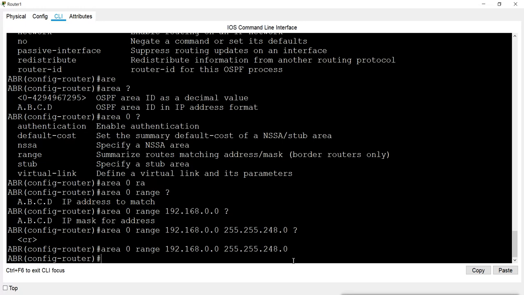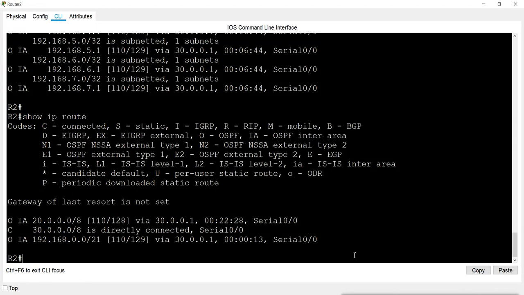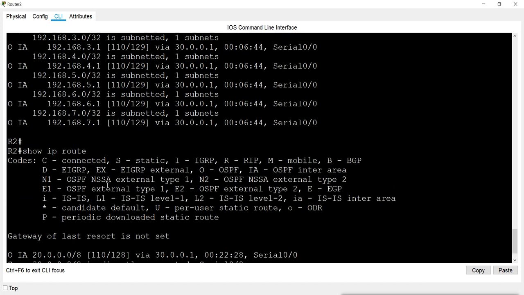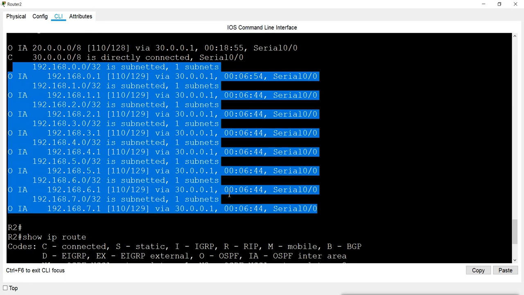Now when you check router 2, and run the show ip route command, what I get here is this network 30 is already connected, 20 is coming from the other side. Now this is the summary address, the summarized address. You can see it is showing this /21, and this is a summary address. So instead of having all these different entries, it is only showing this single entry here.